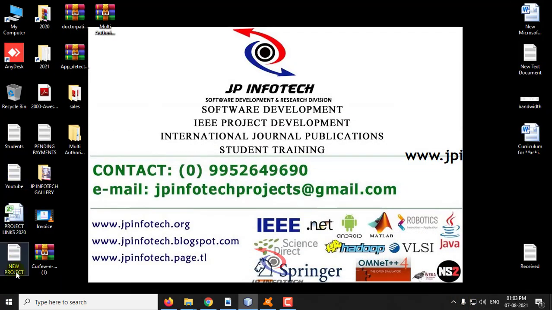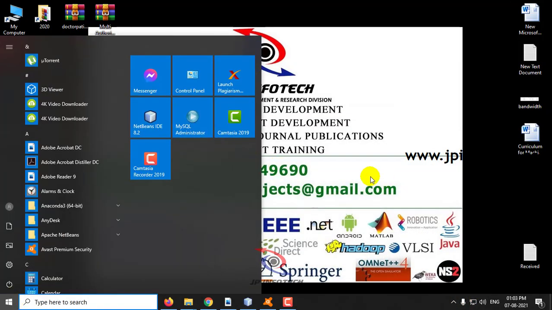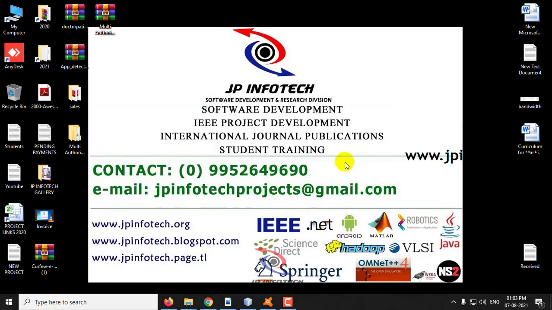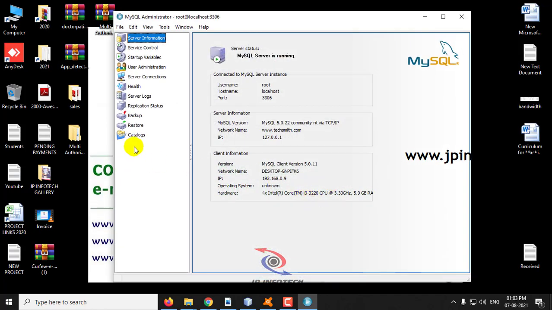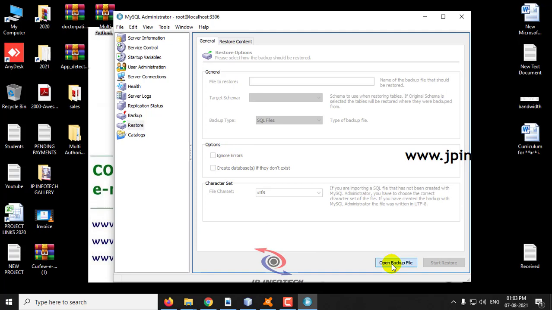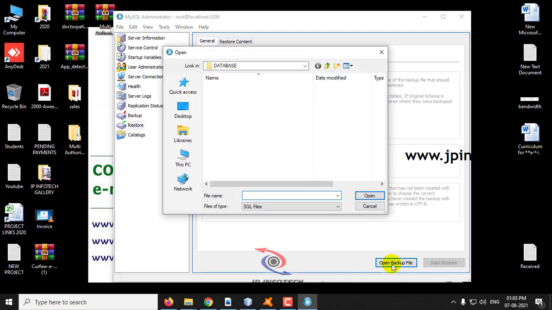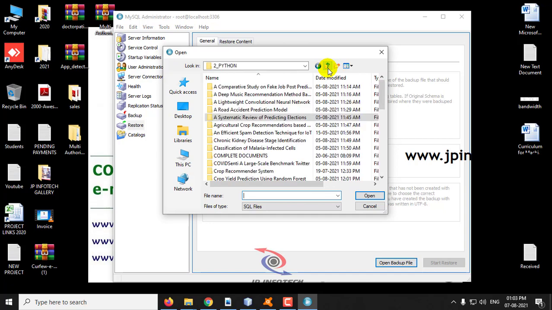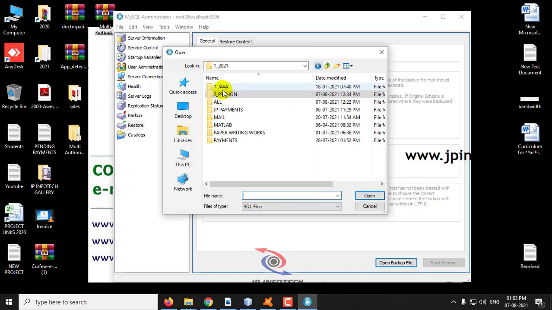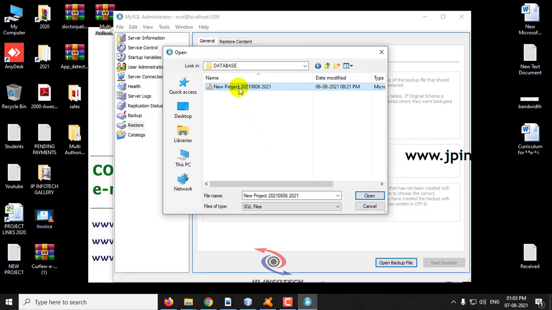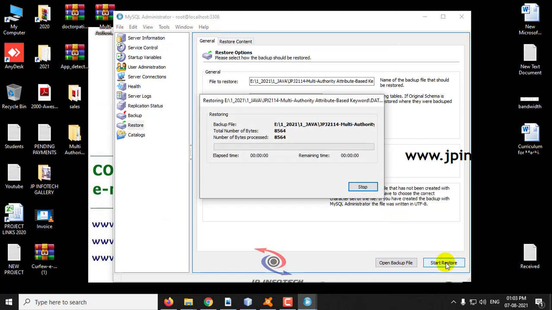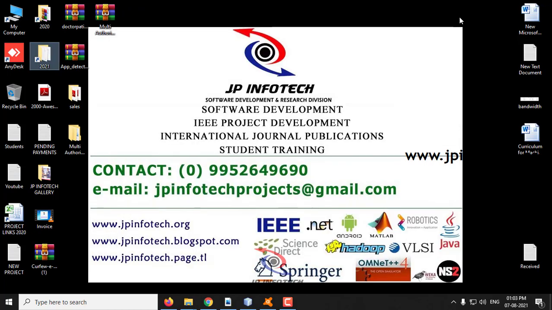Meanwhile, we'll attach the database in MySQL. Go to MySQL Administrator and log in with root. Then click the Restore option, select Open Backup File, go to the project source code location, go to the database folder, select the database and click Start Restore. Now the restoration operation has finished successfully, so click Close, and you can close this MySQL Administrator.